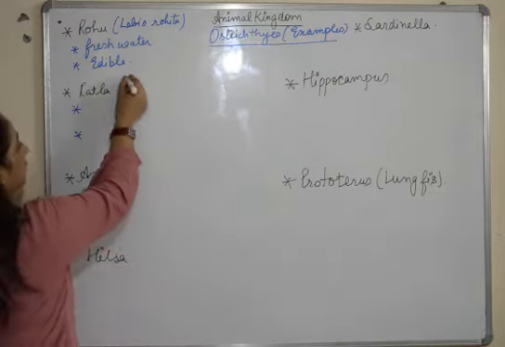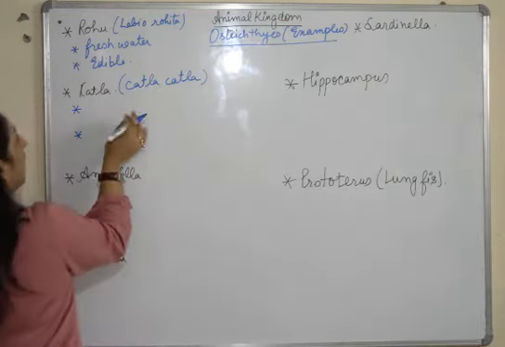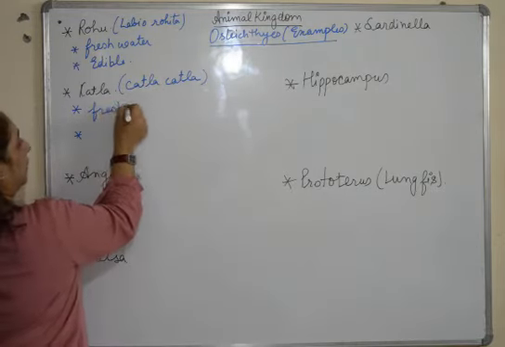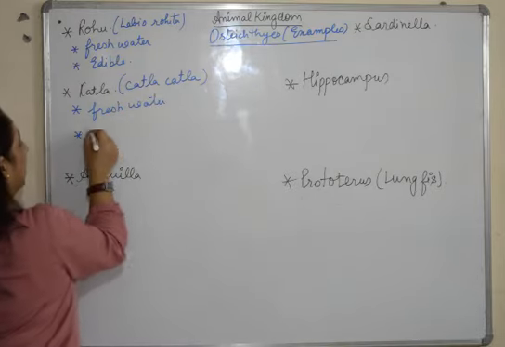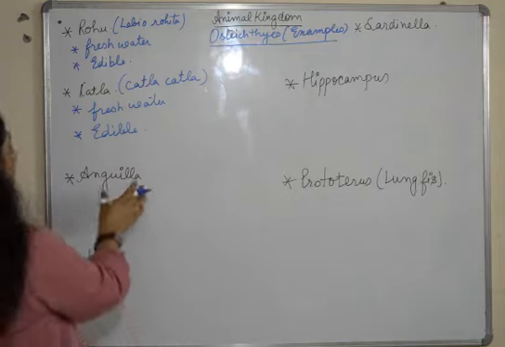Katla, next fish known as katla. It is also freshwater and edible. Very commonly found and eaten.